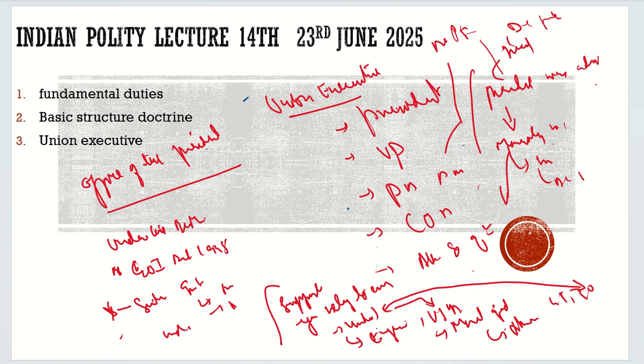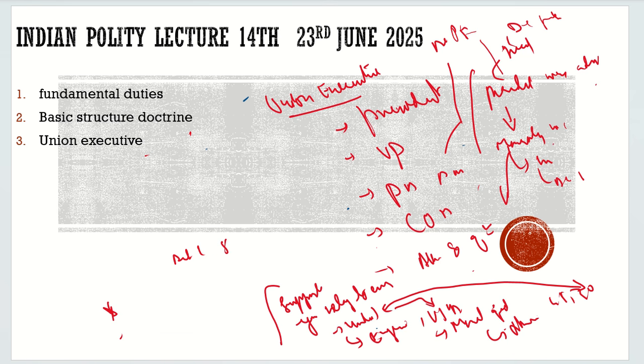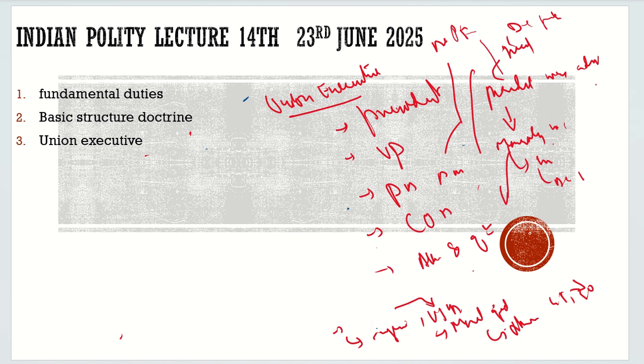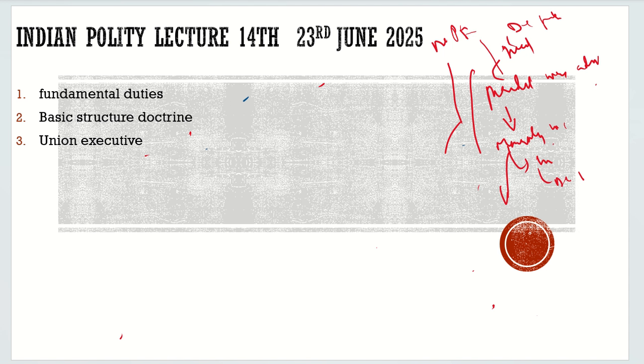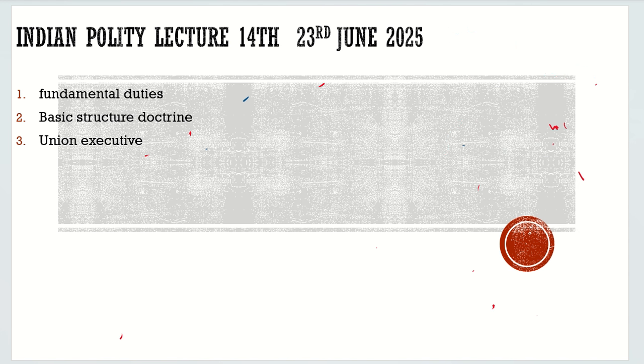Now let's start with what does the constitution say about the president. In the constitution, we have a very small article, Article 52. After we complete the fundamental duties, after that only there is an article called Article 52. What does this Article 52 say? Article 52 says that there shall be the President of India.